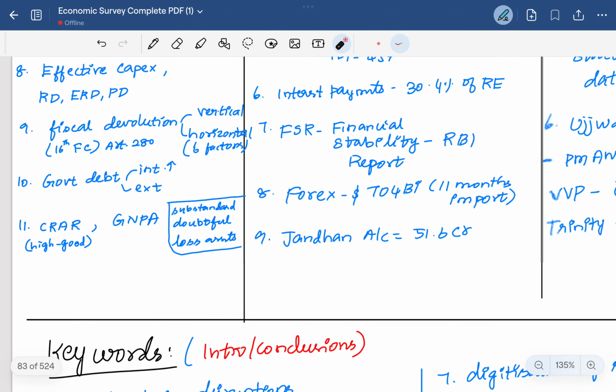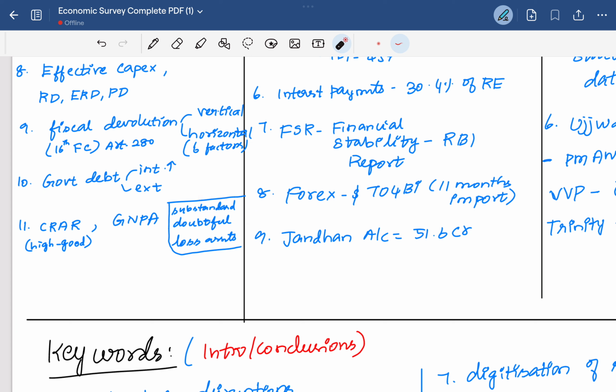Then gross NPA, that is non-performing assets. Non-performing assets are financial assets which are not giving the proper return to the banks. They are classified as substandard, doubtful, and loss assets. Substandard assets are those giving poor return for a prolonged period of less than 12 months. Doubtful assets are not giving returns for greater than 12 months, so they are considered doubtful assets.